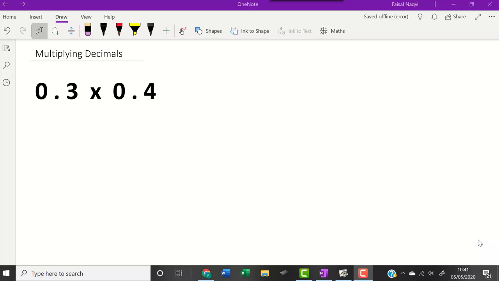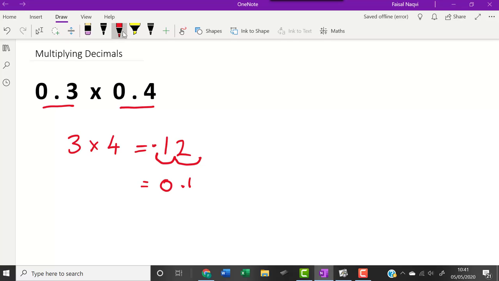Now we've understood what's actually going on, there is a quicker way to do this. If I take a look at 0.3, there is one number after the decimal. If I take a look at 0.4, there is also one number after the decimal. So my final answer should have two numbers after the decimal. I'm going to multiply these numbers, but I'm just going to multiply 3 times 4. I am going to ignore the decimals. 3 times 4 is 12. And I know there should be two numbers after the decimal, so that's going to be 1, 2. This is where my decimal goes, so my answer is going to be 0.12.